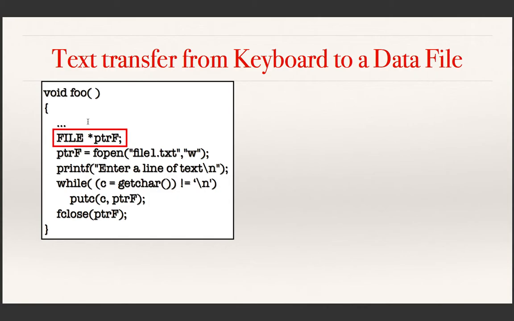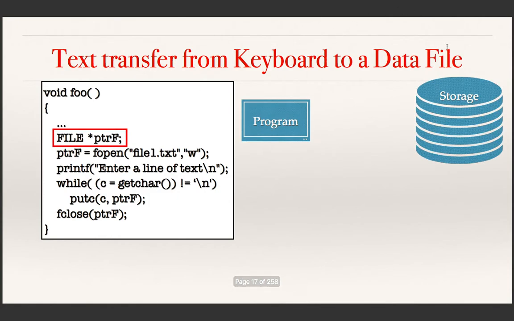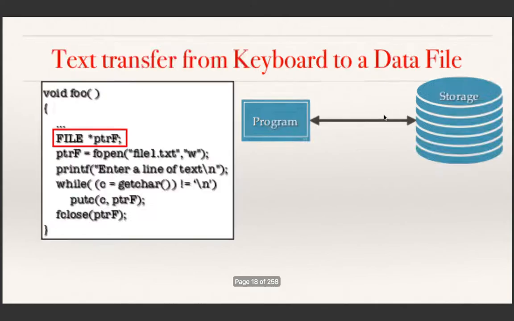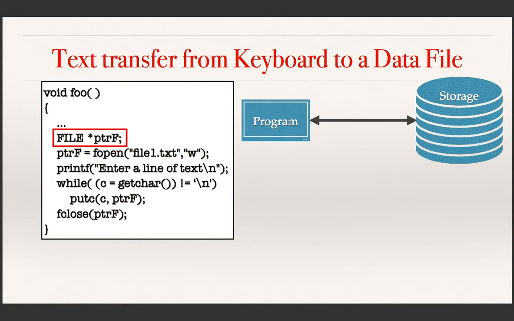An important statement here is this. Before I explain what this is, let us consider a program which wants to write data into the computer's secondary storage. So the program wants to communicate with the storage, needs to write data to the storage, and later it needs to read it back. How is this possible?